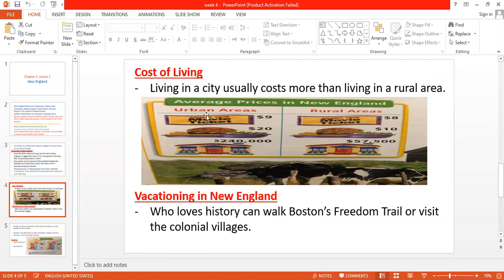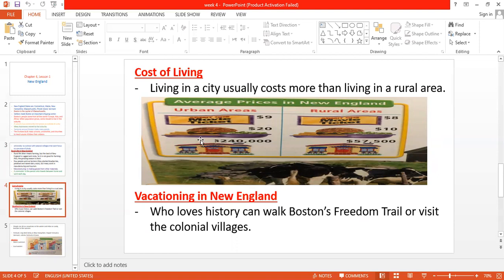In urban communities, guys, like cities, if you live in a city, and here rural communities or rural areas like farmlands. So here, people who live in cities and people who live on farms. What is the difference? Of course, living in a city costs more than living on a farm.